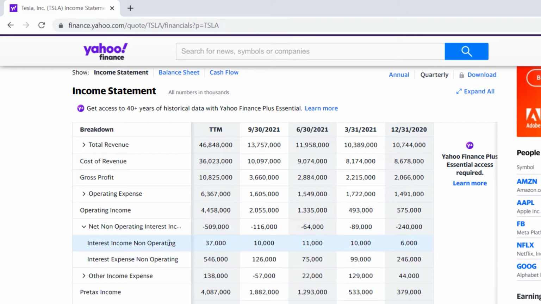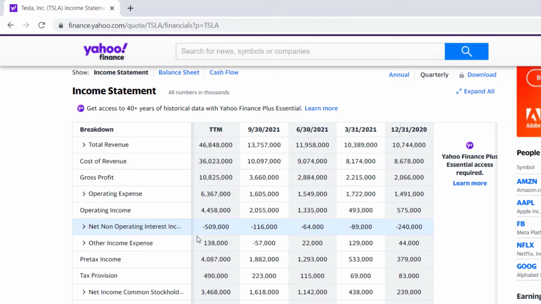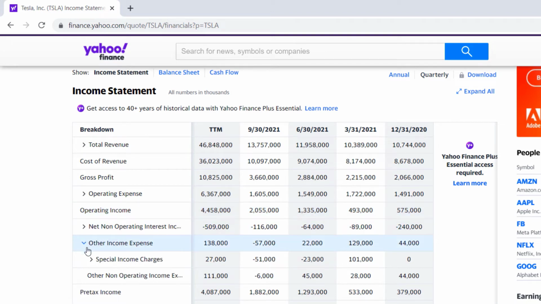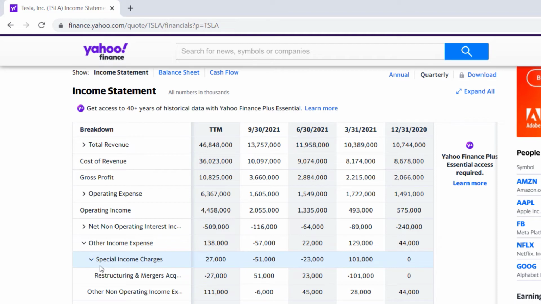And this would be interest income. So if we are making money, we've invested in, let's say, some bonds or different things, and you can see that's a small number typically, but it offsets that bigger interest expense, so they account for that. So basically, we have to pay our debts, right? We have to pay the interest on our debts, and that's money going out, and that's where that 509 reduces that operating income from 4.48 billion. And then you add in other catch-all categories for special charges and different things that might come in, like here's restructuring, mergers, other non-operating expenses, some big numbers there.